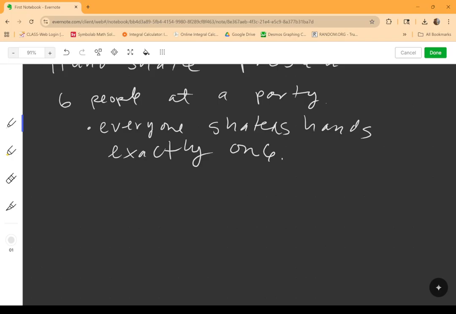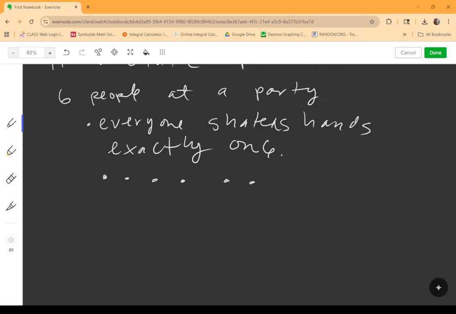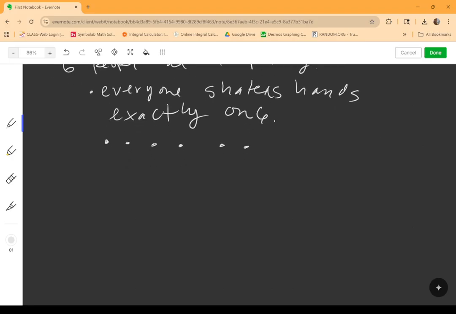We kind of reason through this. One way to do it is, right, we think of kind of an abstract way. If we think of these nodes here as the people at a party, right, to kind of start organizing, excuse me, our thoughts here. We could say, all right, we have one person here, right, and he shakes the hand of the other 5 people at the party. Okay, so that is a total of 5 handshakes, right?